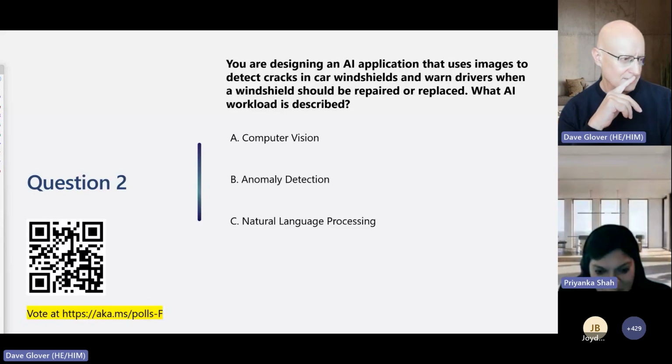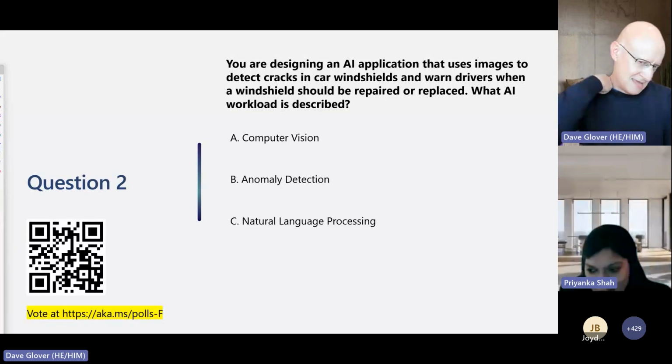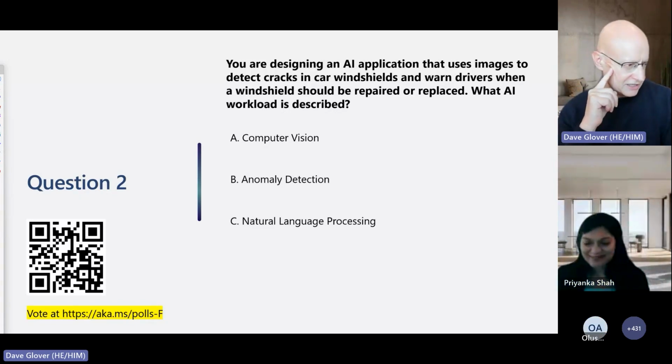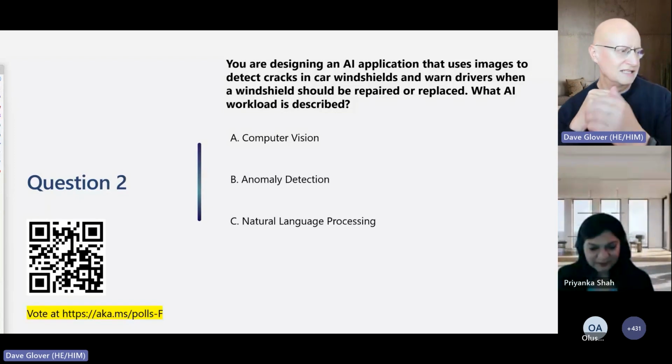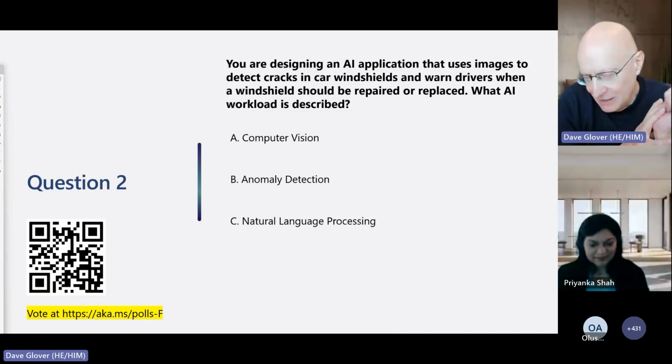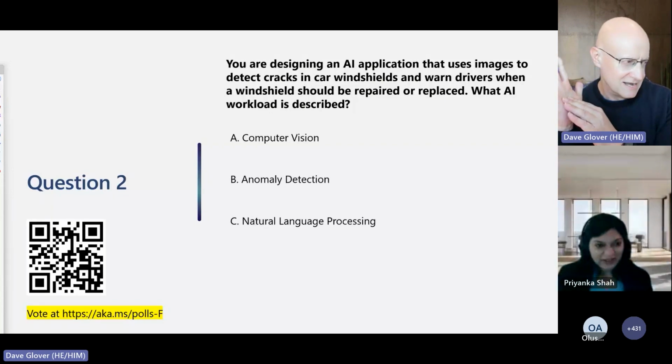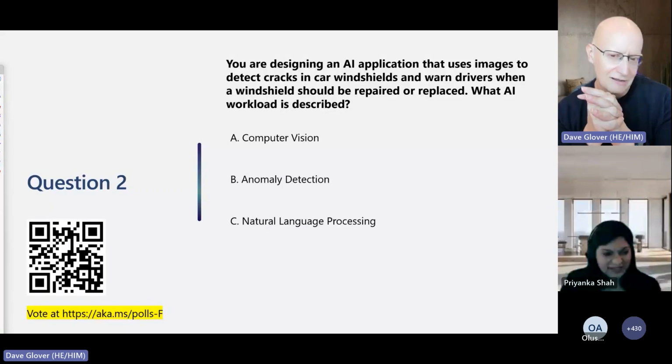Well, I think, Dave, it resonates with the predictive maintenance example which you gave, right? Sort of alerts when something is not working, auto alerts. So I would probably lean towards anomaly detection. I'm not so sure. Yeah, so hopefully you've gone to that URL and you're voting. Okay, I can see people voting for that. It could be anomaly because I've got a crack in the glass screen, and that's not normal, but I've got computer vision. Computer vision, I don't know.